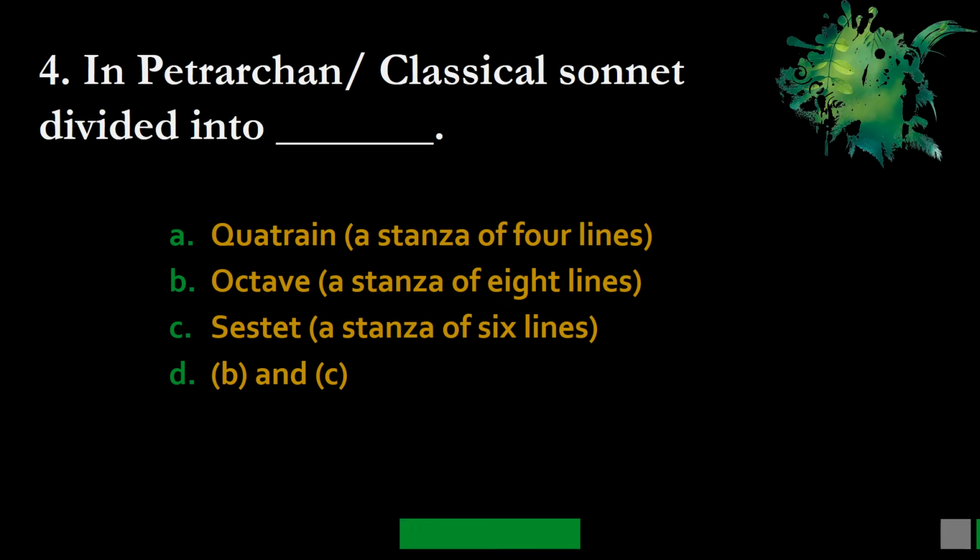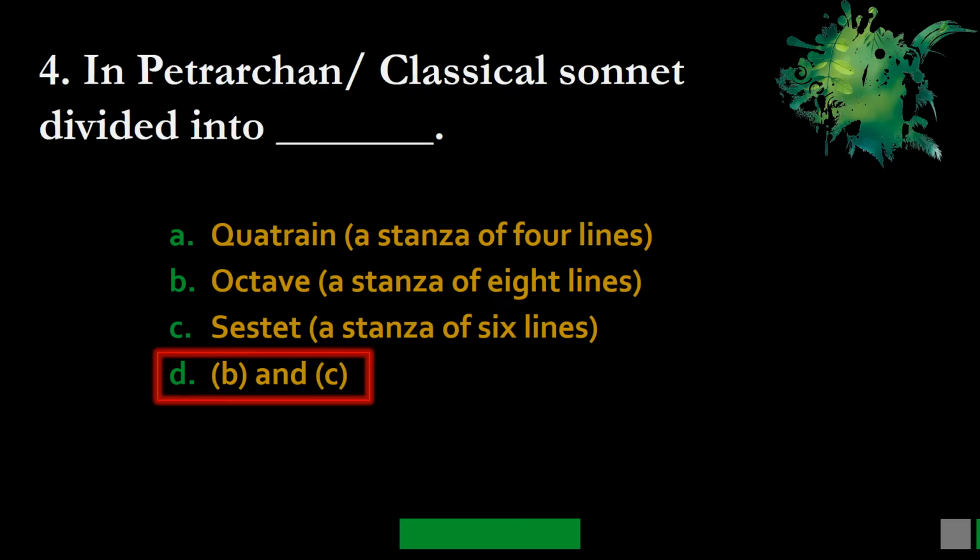number 4. A Petrarchan or classical sonnet is divided into, options are A. quatrain, a stanza of 4 lines, B. octave, a stanza of 8 lines, C. sestet, a stanza of 6 lines, and D. B and C. Please note down your option, and the correct option is D, B and C. If you look at the Petrarchan sonnet, you find it is divided into 2 parts.